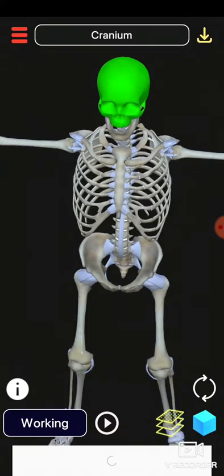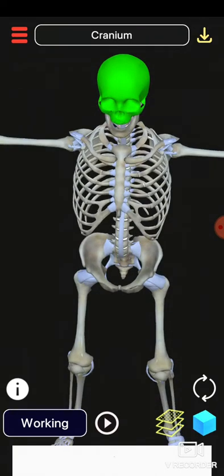It is also giving shape to our face. See, as you are able to observe, the eye circles, the nose, the shape of our face, and upper and lower jaws are present. The upper jaw cannot be moved, but the lower jaw can be moved. So that's why we are able to talk and we are able to chew our food.